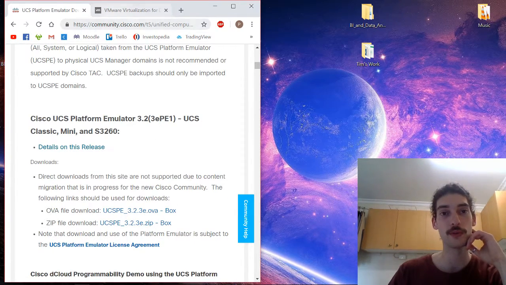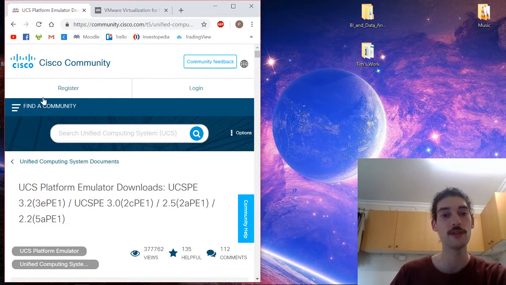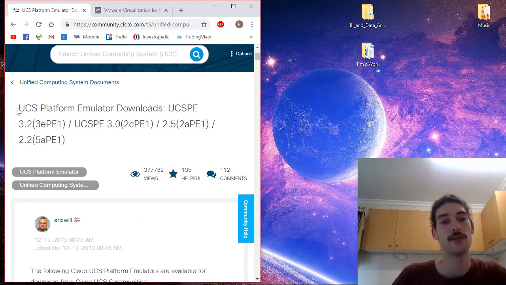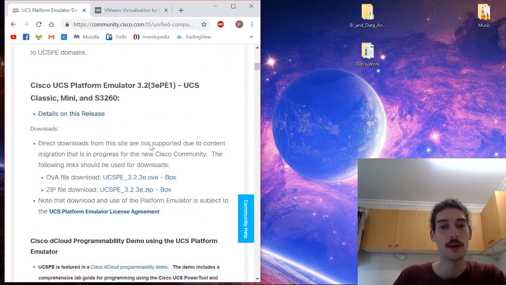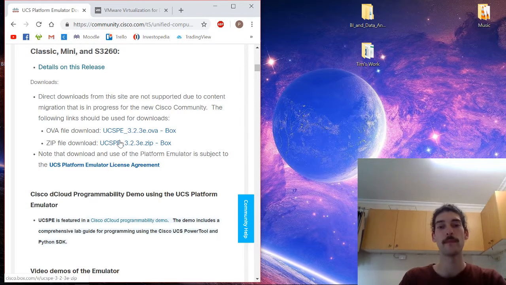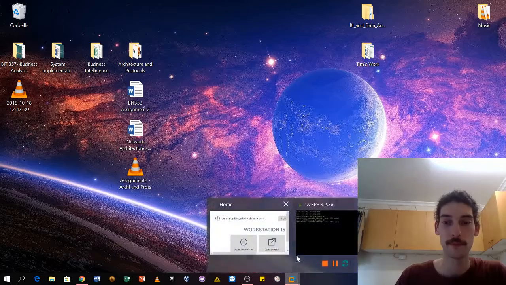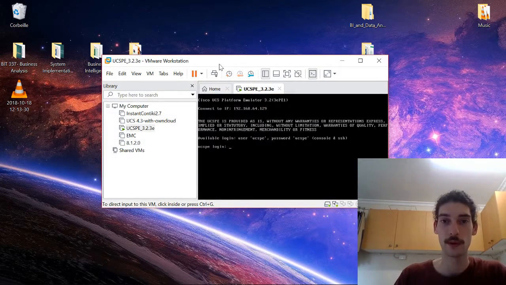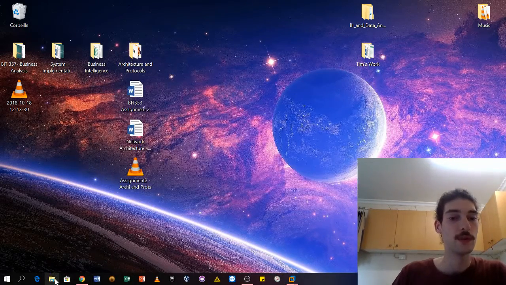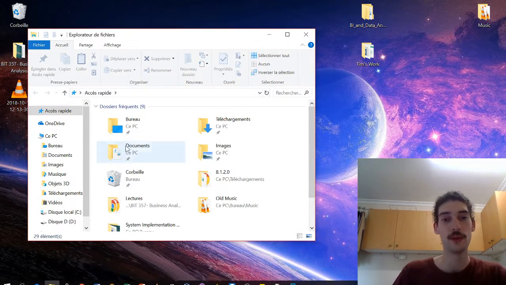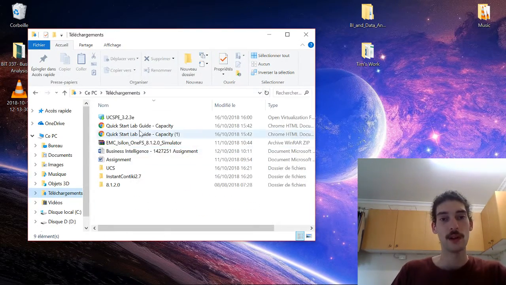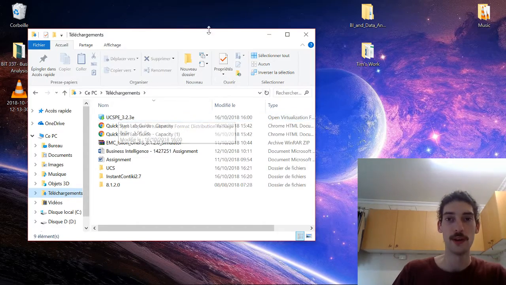So first we will go to the Cisco community page and to the download page where we could download the platform emulator, and then go down to the OVA file, not the zip file. It will be easier for the installation in VMware. Once we have downloaded this file, we will go to downloads here, and we have our OVA file right here.